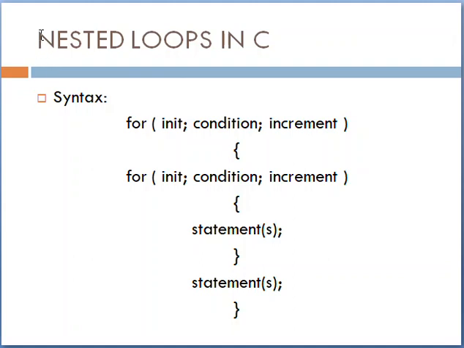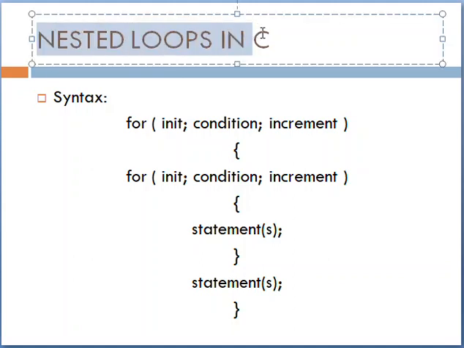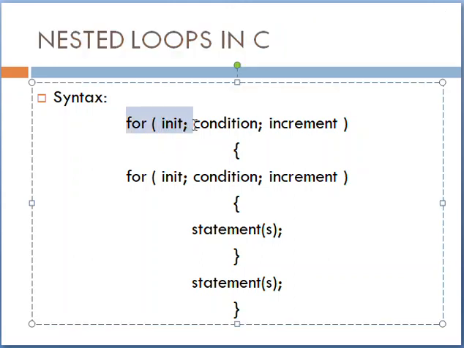Next one is our nested loop. As we read in our for loop, when we encounter multiple for loops in one program, it is called nested loops. Here we can see two for loops in this program, so it is called a nested loop in C.